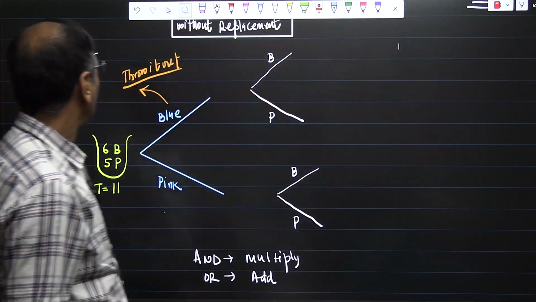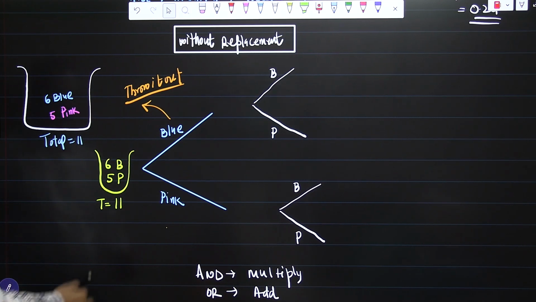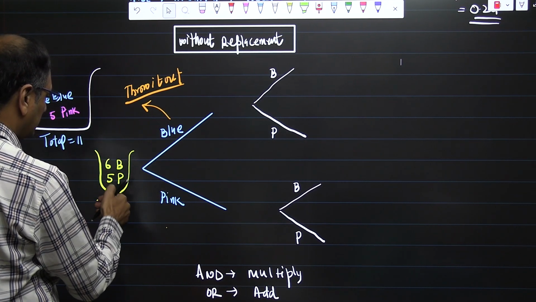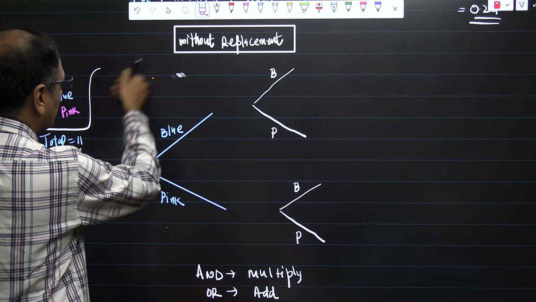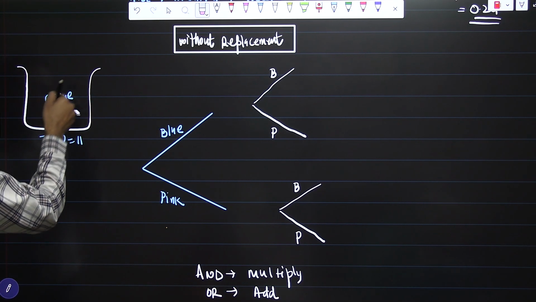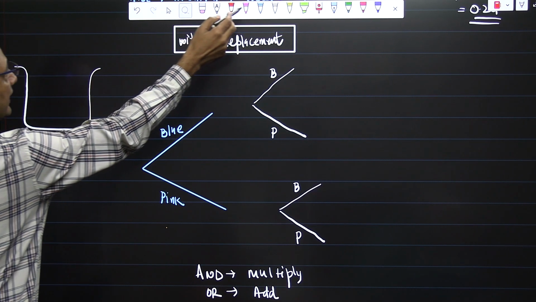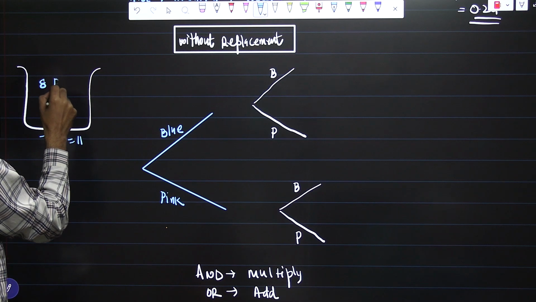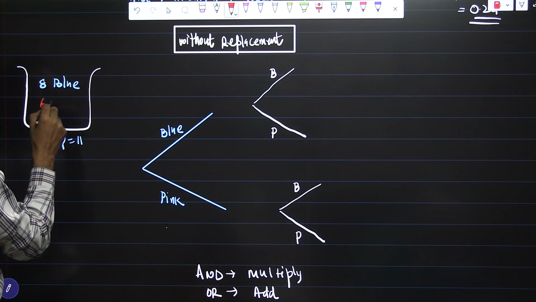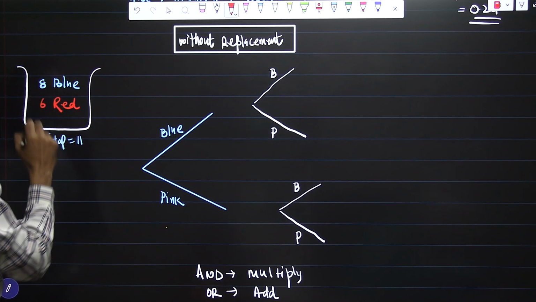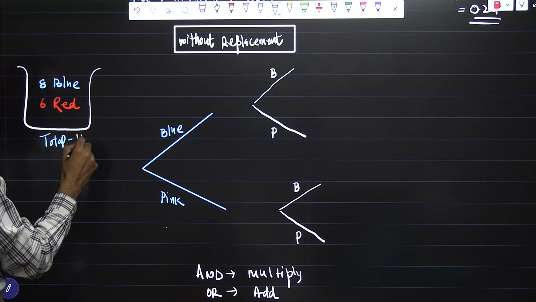So how will the practical problem work on the tree diagram without replacement? Let us assume what we are having here in the beginning. We are having a bag which contains some balls. Let us assume we are having 8 blue balls, and 6 red balls, and the total is 14.